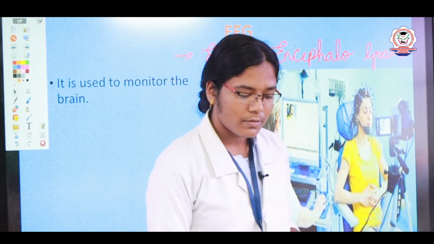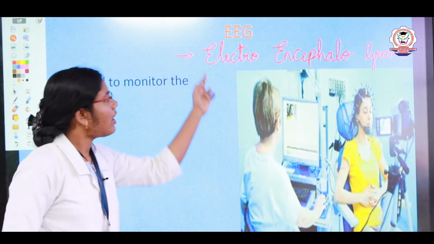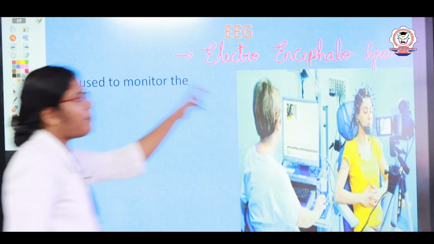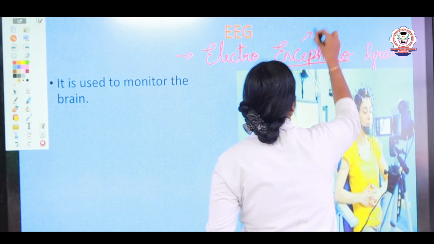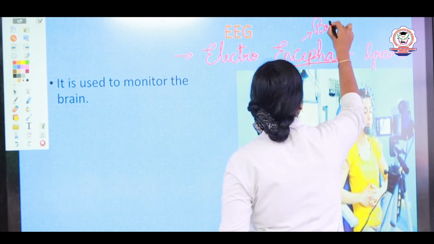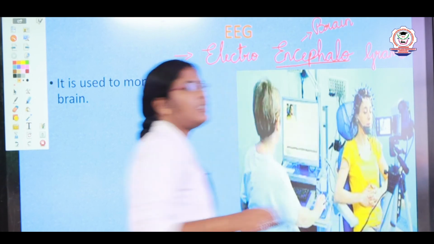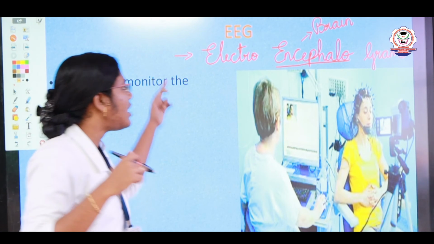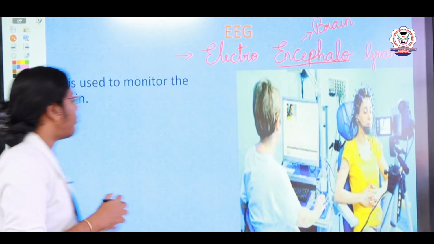It is used to monitor the brain. The word encephalo means brain, children. So, EEG is used to monitor the electrical activity of our brain.